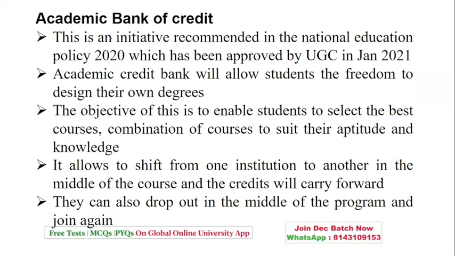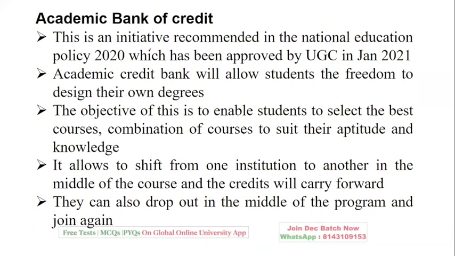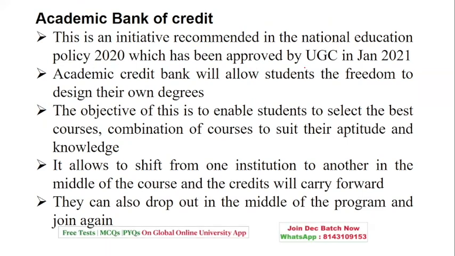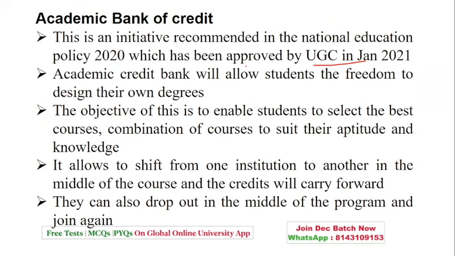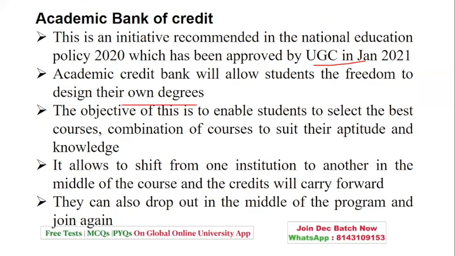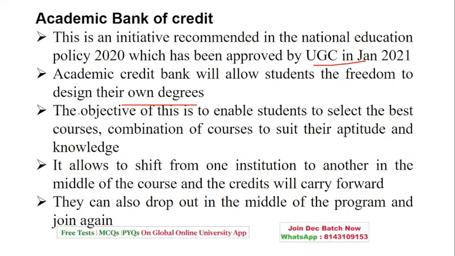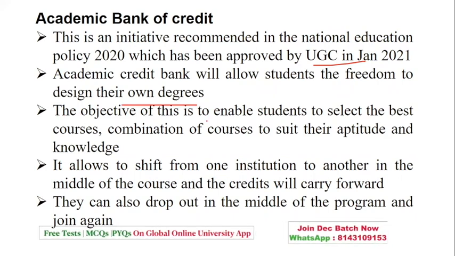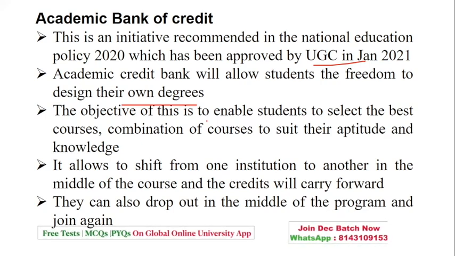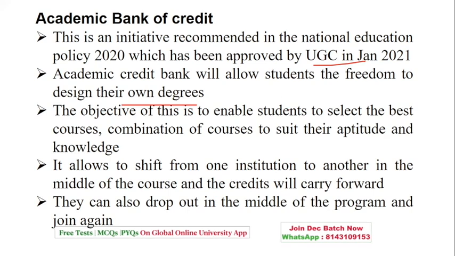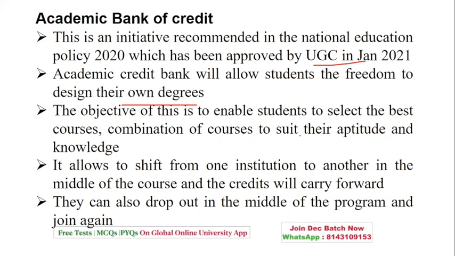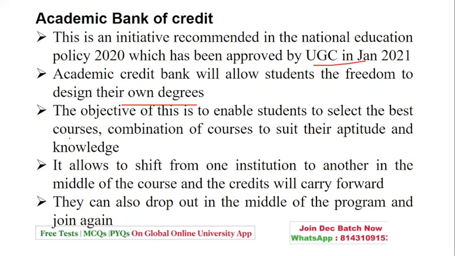Academic credit bank is an initiative recommended in the National Education Policy 2020, which has been approved by UGC. It will allow students the freedom to design their own degrees. The objective of this particular credit bank is to enable students to select the best combination of courses to suit their aptitude and knowledge.